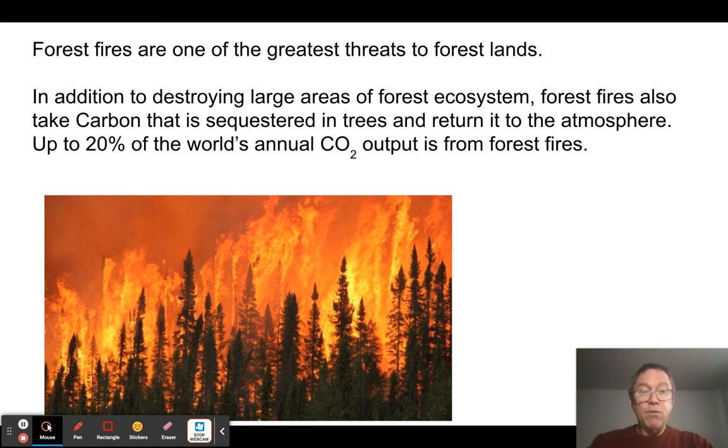First of all, forest fires in general are on the increase because of climate change. It should be pretty obvious that if you burn wood, you're going to make carbon dioxide as one of the products, because it's basically respiration from a chemical standpoint rather than a biologic one. You're dumping all this carbon dioxide into the atmosphere, which is exacerbating the problem with global warming. In fact, up to 20% of the CO2 that goes into the atmosphere each year, that's one fifth of it, is coming from forest fires. And that's growing as forest fires become more common because trees are drying out as a result of global warming.